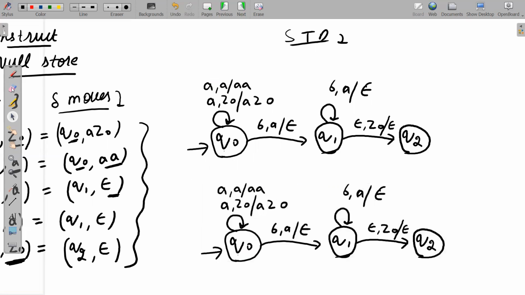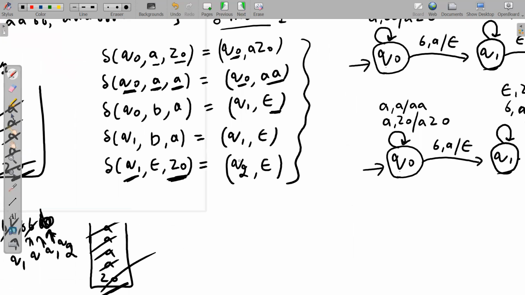So see here, I can delete this state also. We are not concerned about this. We can delete it, because we are not concerned about state. That's why I can keep this move here also, that means null, Z0, null. So indirectly, I am saying that we can remain on Q1 also. The only thing is the stack must be empty. That's it. So here also, in case of the delta move, I can put Q1 in place of Q0.